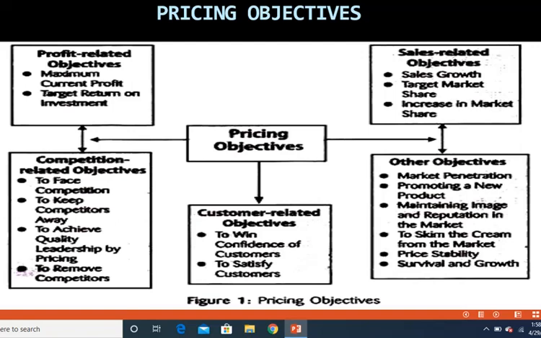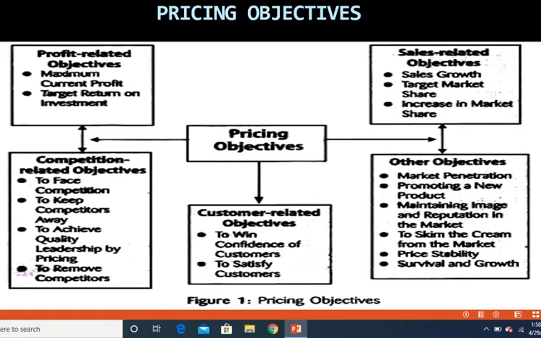So you are at an entry level, or you want to further deepen your approach into the market. If that is the purpose, then accordingly you should be pricing your commodity. The market penetration can either be at the entry level, where you are a new entrant in the market, or you are an old entrant and you want to reach a deeper portion of your market by reaching out to more customers.